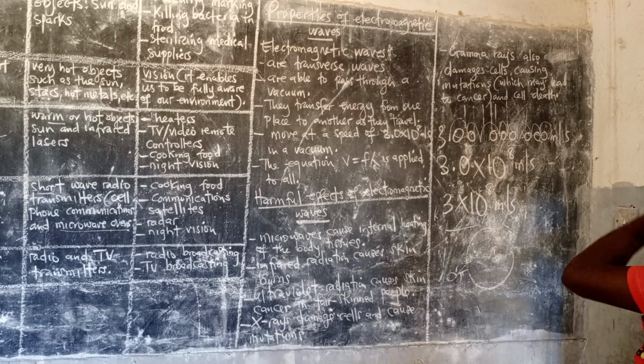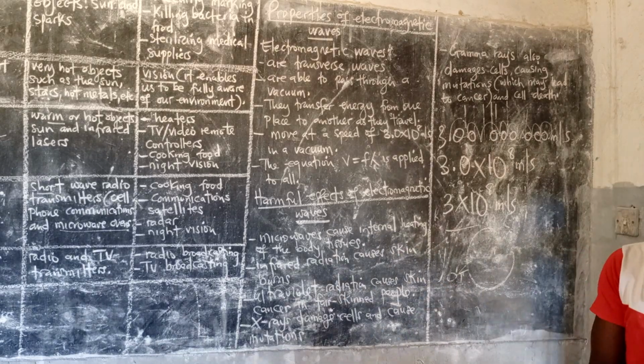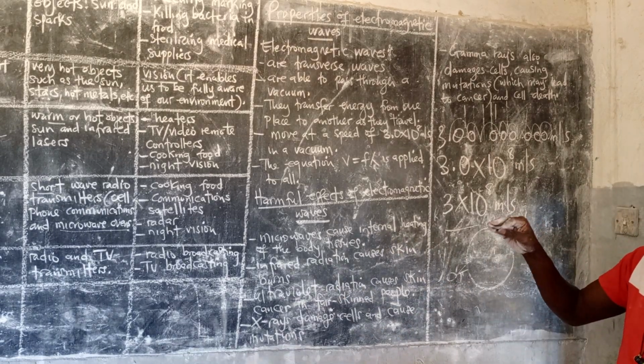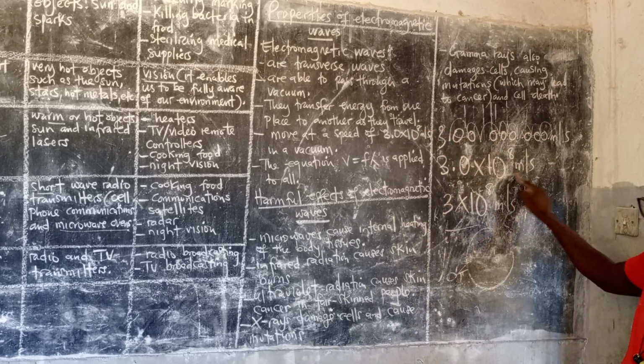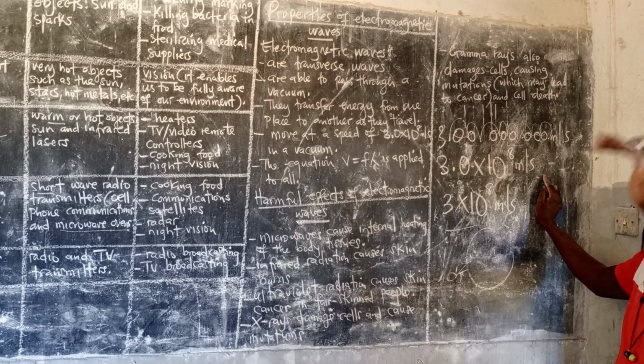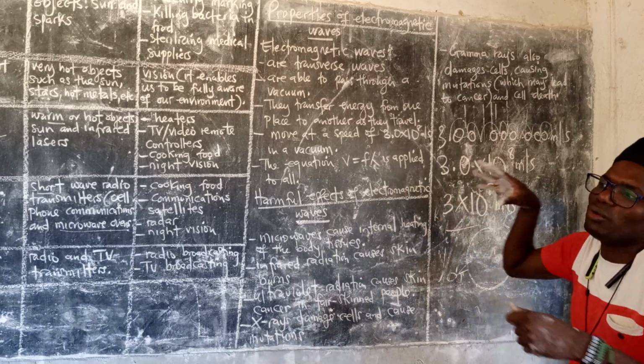All of them, they won't give you the speed, but they can tell you to calculate. They'll give you maybe the frequency, and then tell you to find the wavelength. But you're supposed to know that all these waves have this speed. They won't tell you to find the speed, but they can sometimes ask you, what is the speed of radio waves?